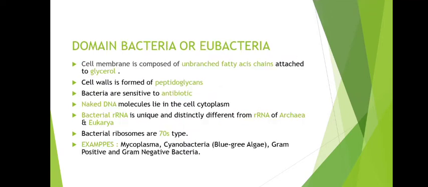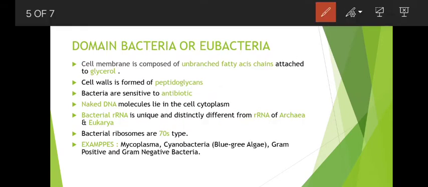Next, we come to domain Bacteria or Eubacteria. The cell membrane is composed of unbranched fatty acids attached to glycerol. These unbranched fatty acids attached to glycerol do not permit bacteria to survive in extreme conditions, and also make them vulnerable to antibiotics. That is, from the first point we can conclude directly to the third point, that is, bacteria are sensitive to antibiotics.